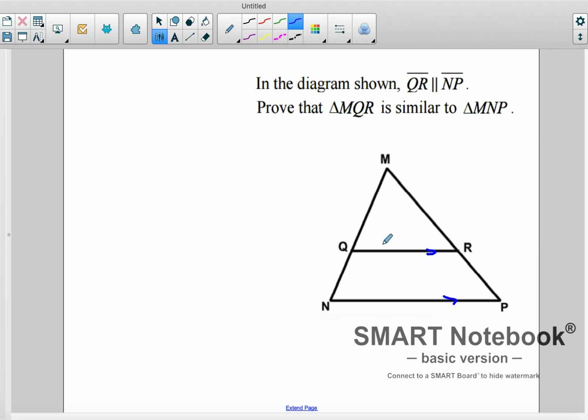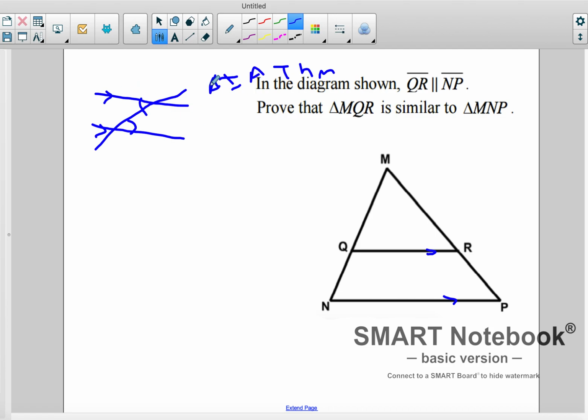Well, if you think about it, these are parallel lines. So we always talk about what you think about with parallel lines. You think about a couple of things. One of the things you might think about is that parallel lines have the same slope. Another thing you might think about is the alternate interior angle theorem, that AIA theorem that we so heavily discussed. And that means that this angle in here is congruent to that angle there if these lines are parallel.